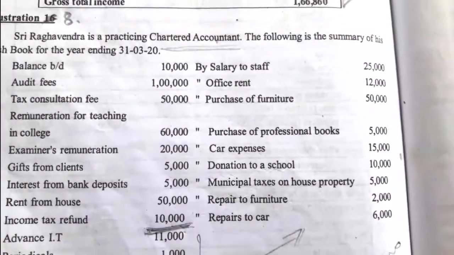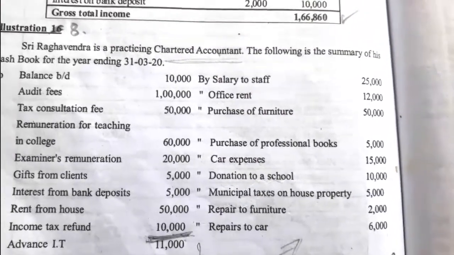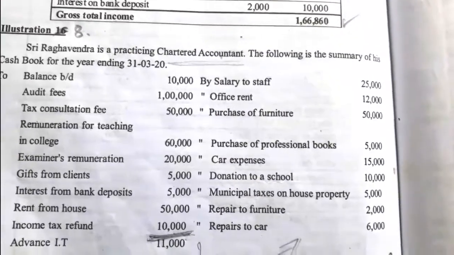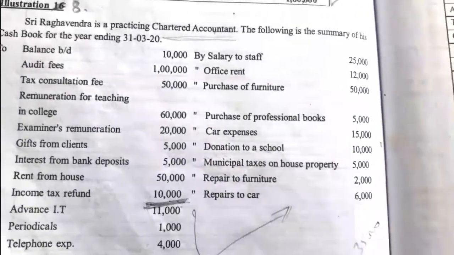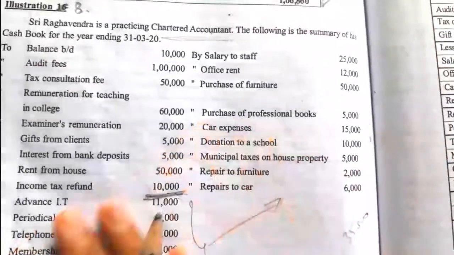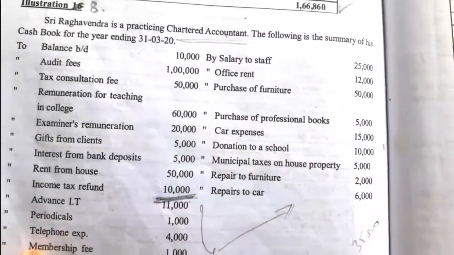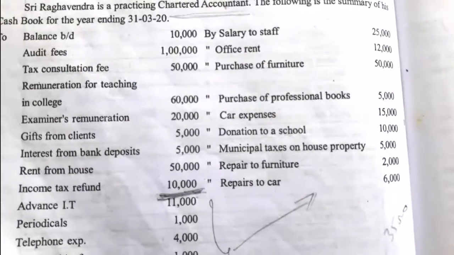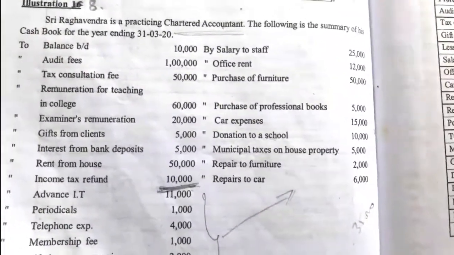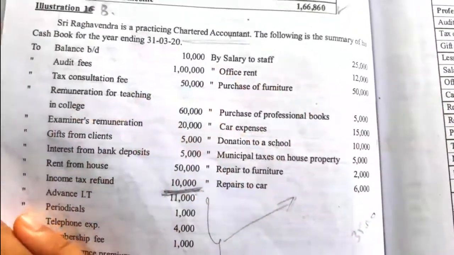That professional income is taxable under section 28 while computing the GTI. In order to compute GTI, not only the professional income, even other income we have to consider. In this question, they asked to compute the taxable income, which means even the other heads of income we have to consider. We should not ignore them. So we will see one by one.